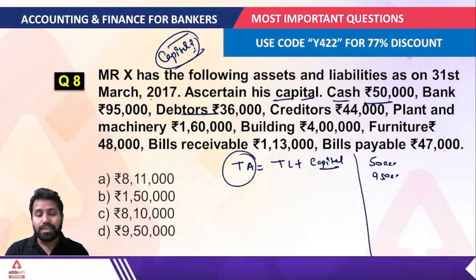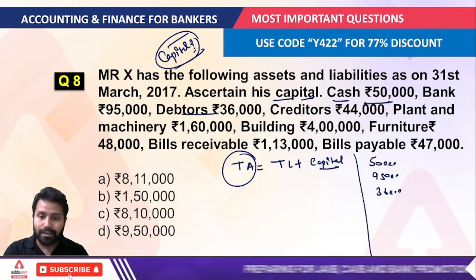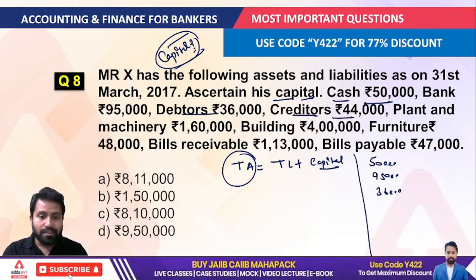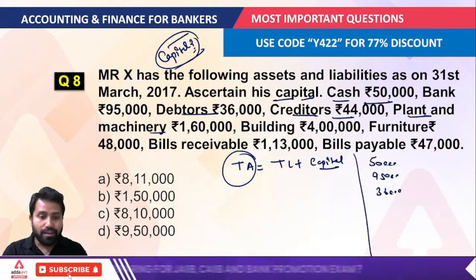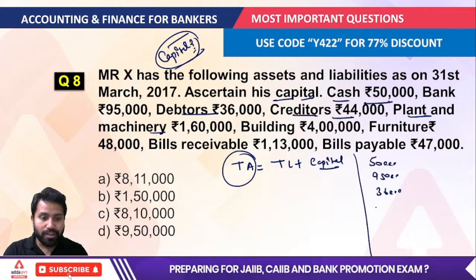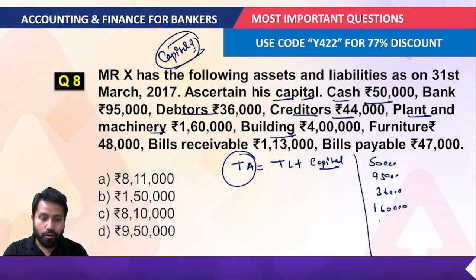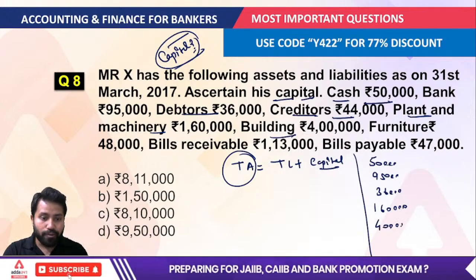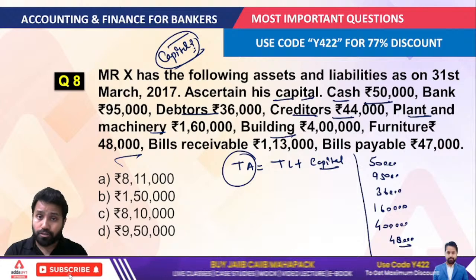Debtors are always considered an asset for the company, so this would also be added, that is 36,000. Creditors are a kind of liability. Plant and machinery would also be added here, that is 1,60,000. Building is also an asset for the company, equal to 4 lakh. Furniture would also be added, 48,000. This is also an asset.